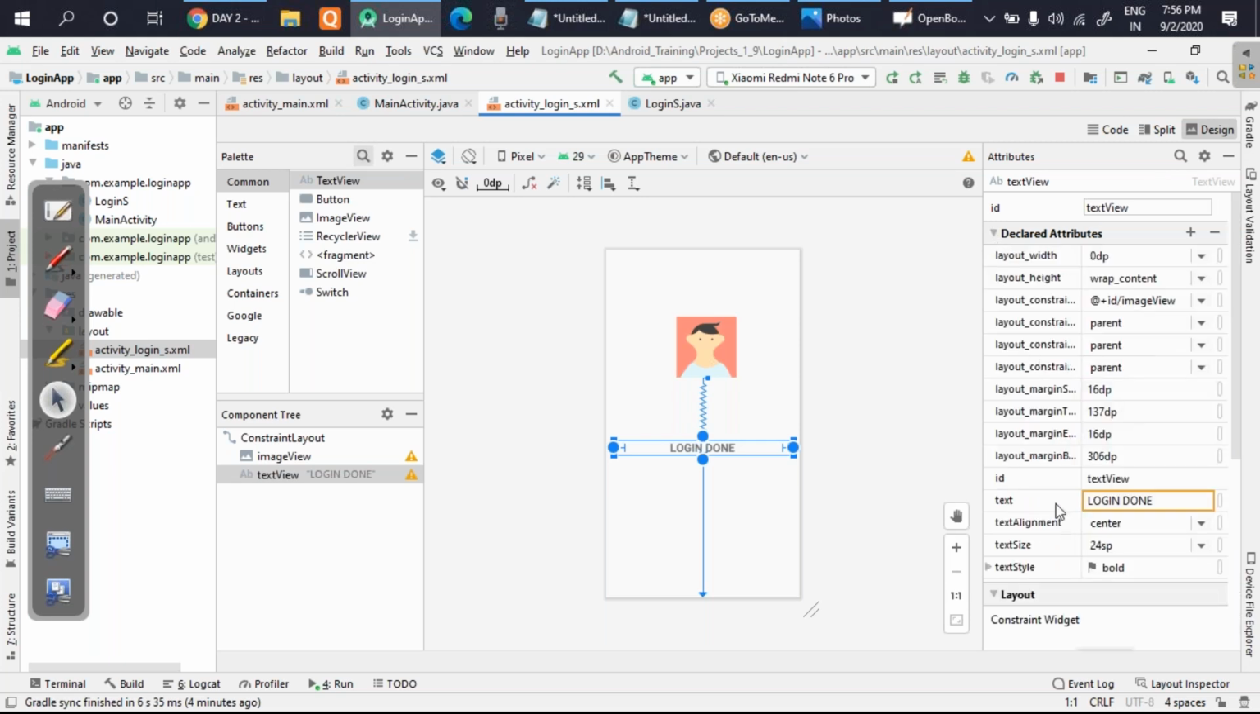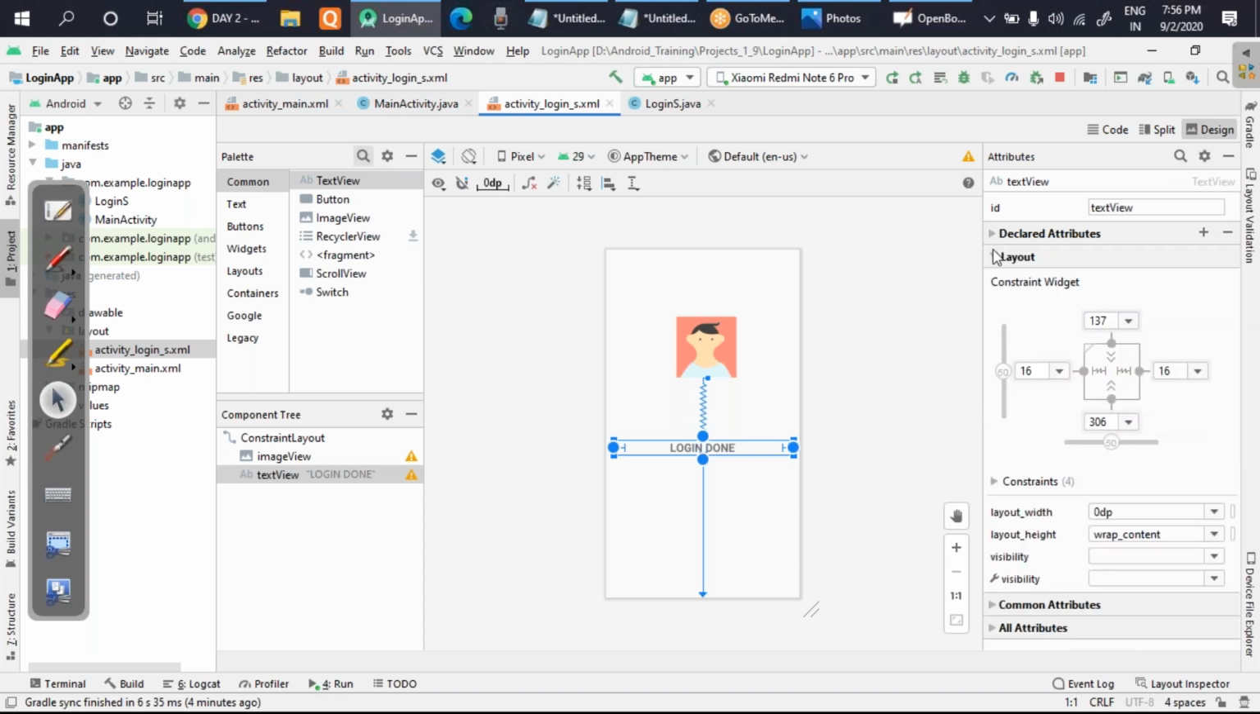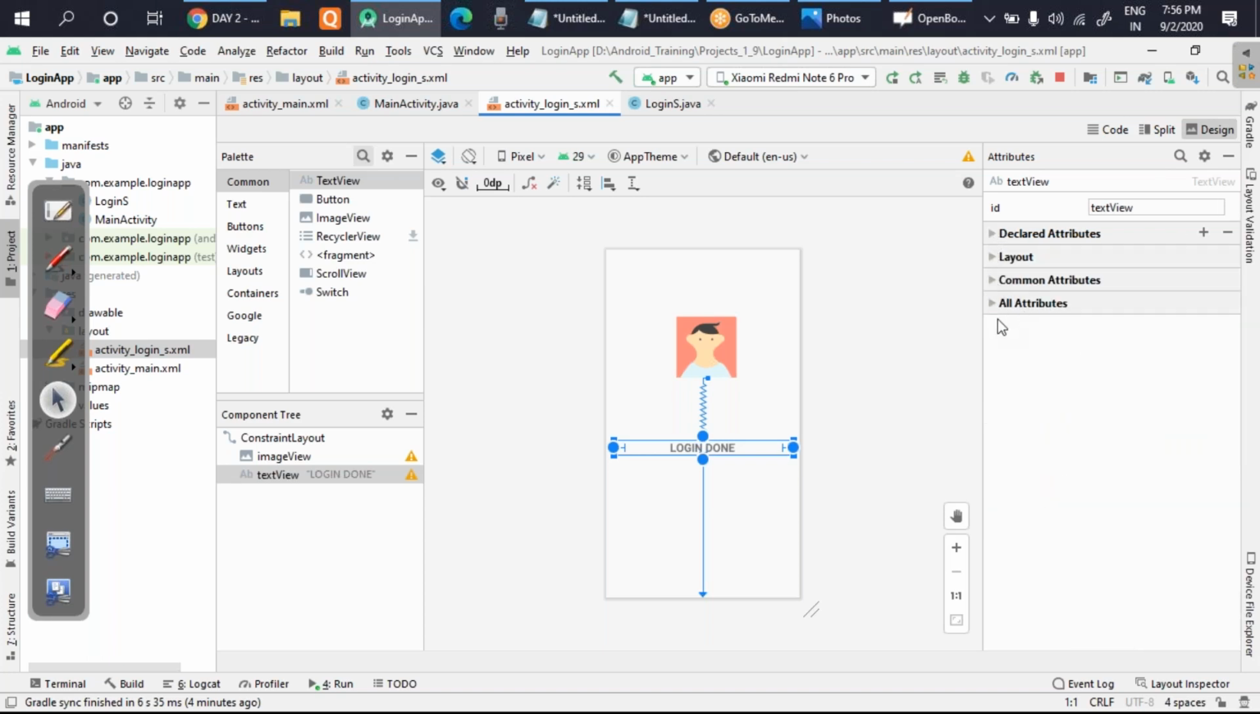Okay. So you can see here, the login text is here, login done, and all the alignment is shown here. Okay. So you have to keep these things. It's up to you. Many changes can be done here. There are many properties. Okay. We cannot discuss all of them. So for the time being, I have done this much, and I'll now move to the backend code of this.